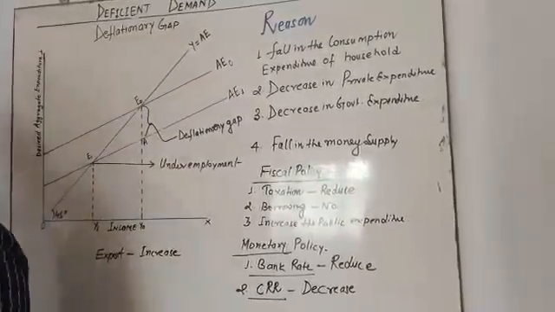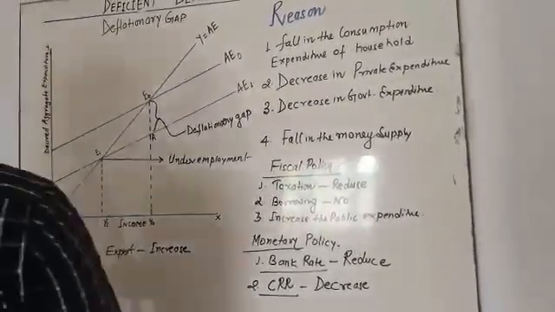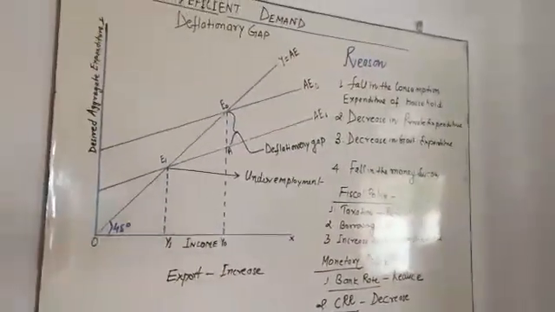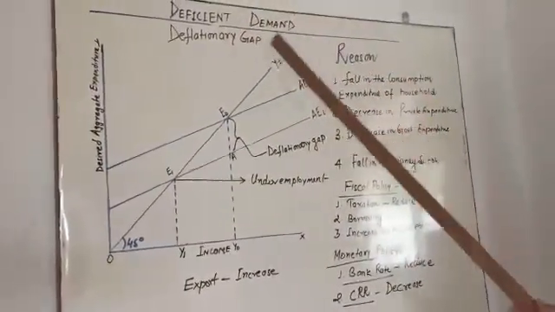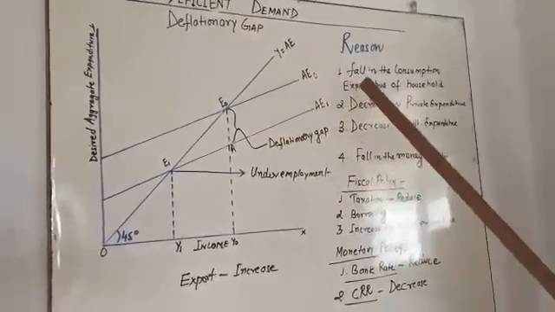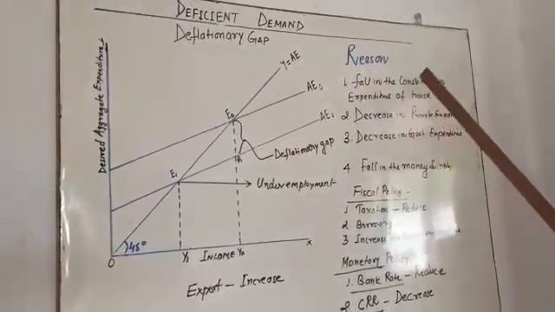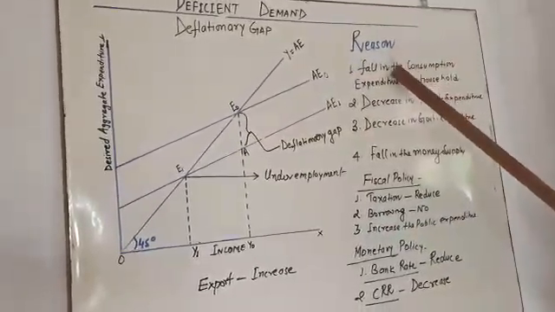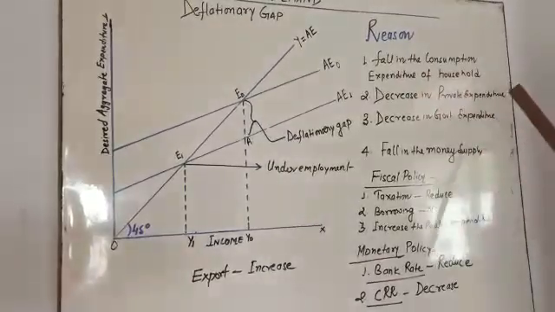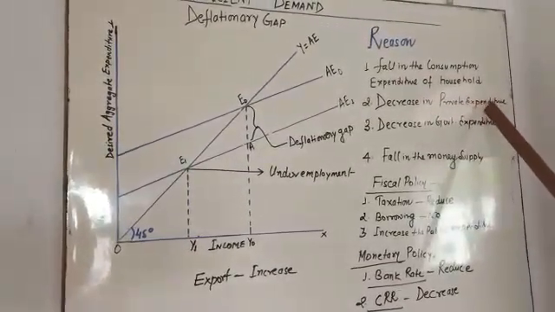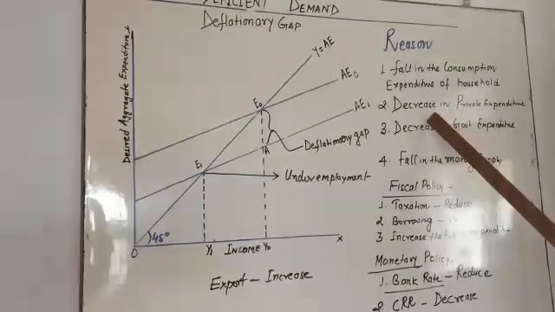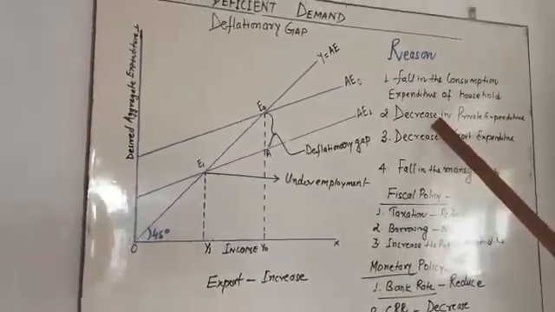At last, I want to explain this topic, my dear student. What are the reasons of deficient demand? The deflationary gap is also called excess supply. Whenever it occurs, it is due to the fall in consumption expenditure, and the private expenditure, meaning the firms and industries are not going to invest in the economy because the supply is more than consumption.